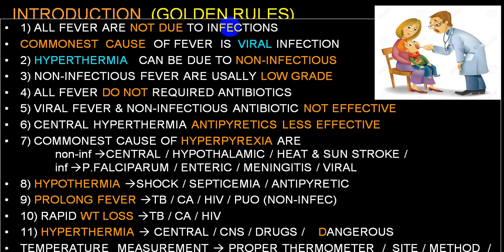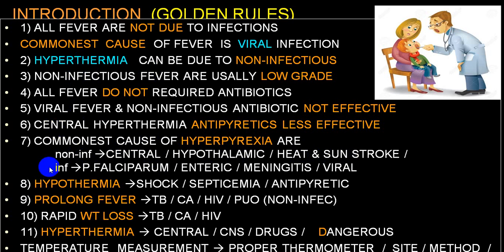because it is because of pyrogens, or we call chemical mediators. Commonest cause of hyperpyrexia may be non-infective or infective. By and large, we already mentioned that non-infective pathophysiology, which gives rise to hyperthermia, will be mostly central, or maybe because of hypothalamic damage, or maybe because of heat stroke or sunstroke. And this will result into what we call hyperthermia rather than hyperpyrexia.